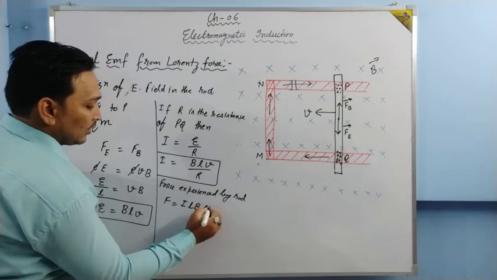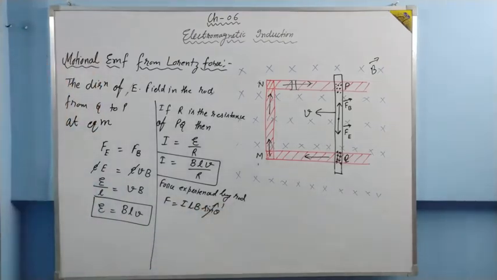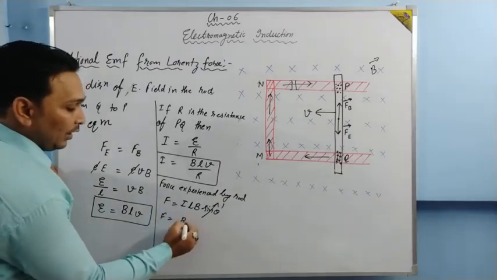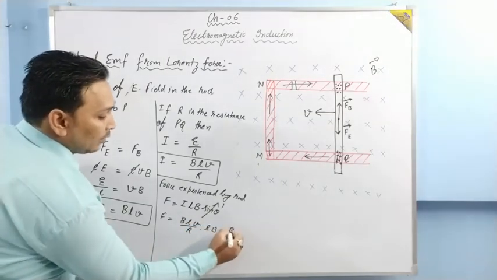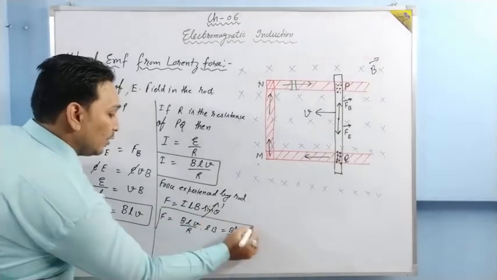F = ILB sin theta. Sin theta becomes 1 because the rod is perpendicular to the magnetic field. F will be, the value of current is BLV upon R, into L into B. It will become B square L square V upon R. This is the force experienced by the rod.